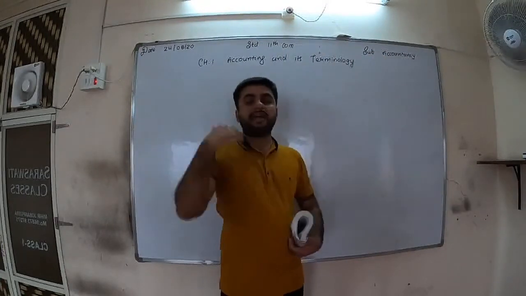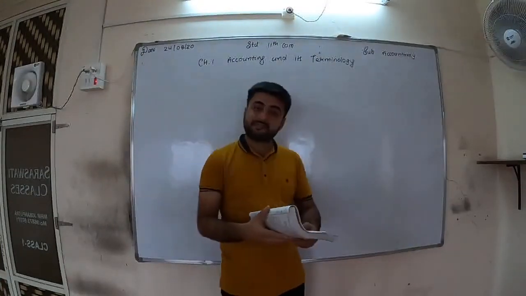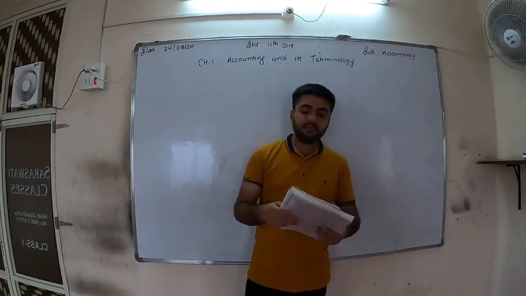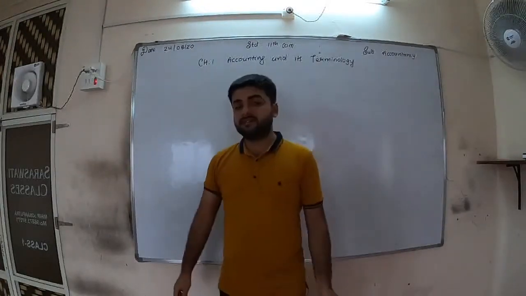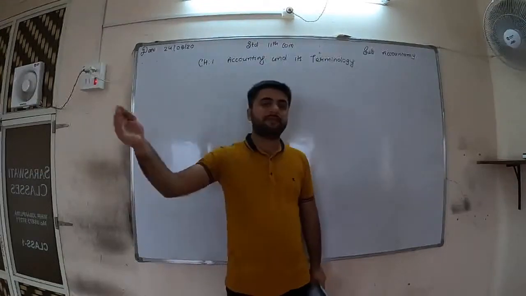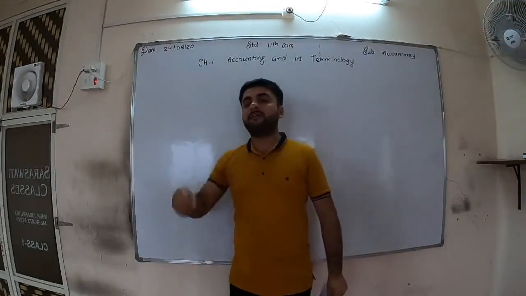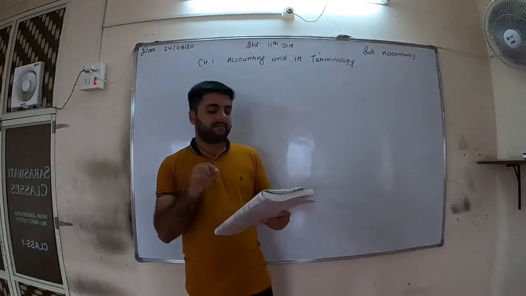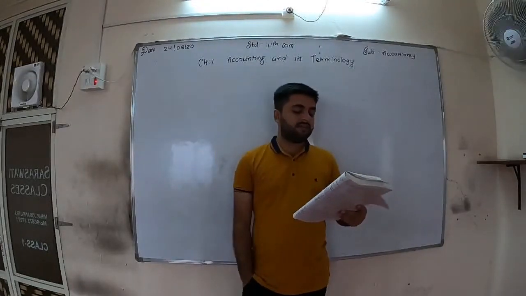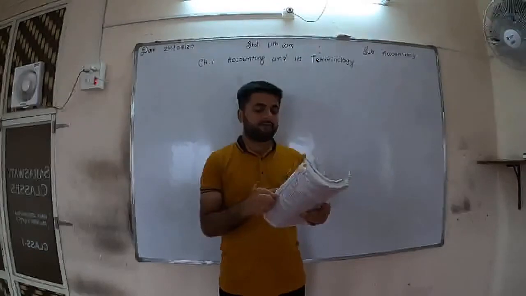Capital means to add something to the business which has monetary value. Instead of deducting it directly from the capital, it is separately shown as drawings. Means you have to separately show how much amount you are withdrawing from the business.